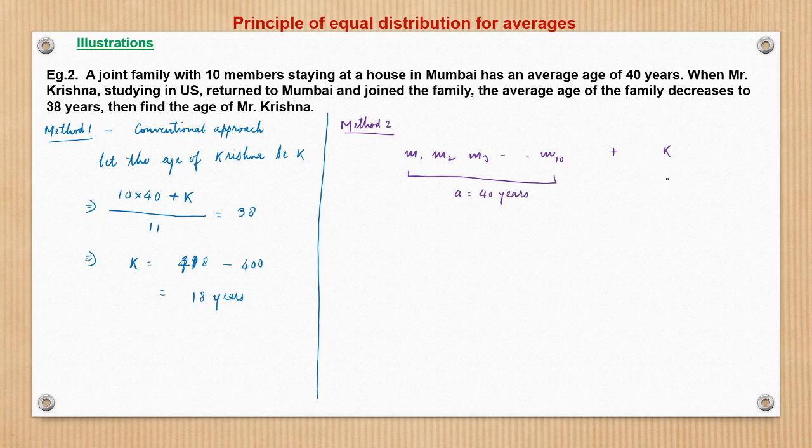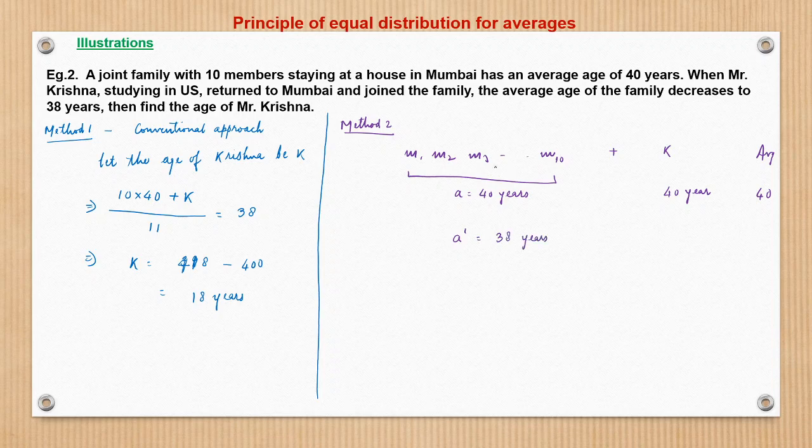Now, if Krishna also had an age of 40 years, the average would have remained 40 only. Had Krishna's age been 40 years, then 40 years of the family plus 40 years of Krishna, the average age would have remained 40 years. However, the average age is decreasing to 38 years.